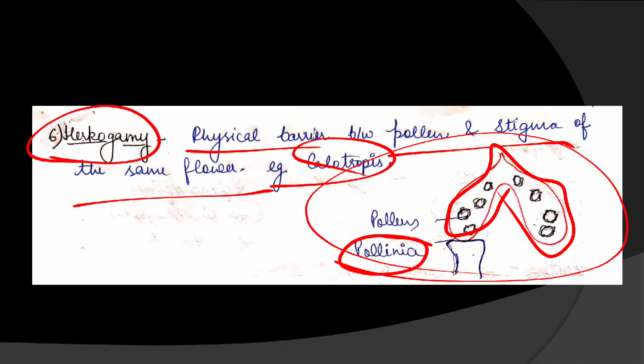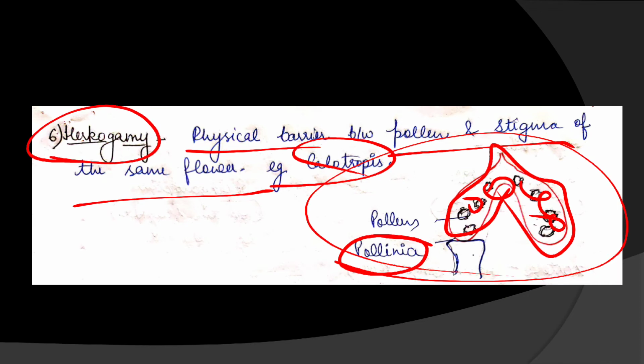Inside the pollinia, numerous pollens are there. Now these pollens cannot come out because they are inside the membrane. So if this pollinia reaches the stigma, the pollens cannot germinate because there is a physical barrier.